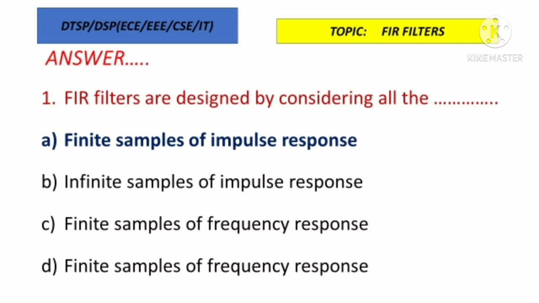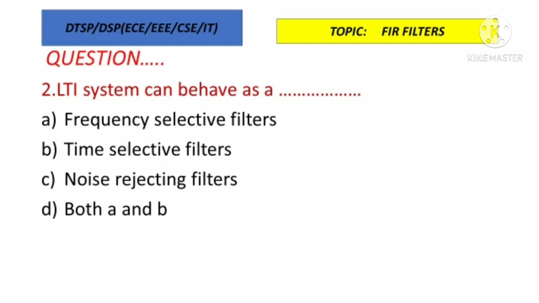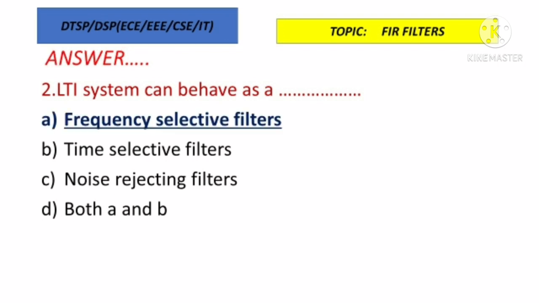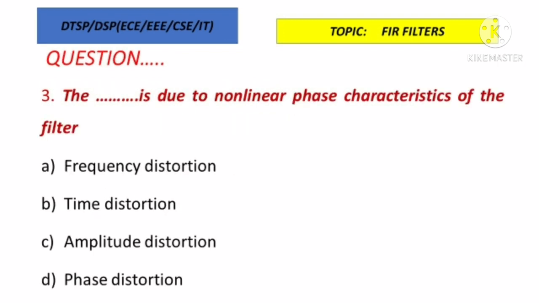And question number 2, LTI system can behave as dash. Option A, frequency selective filters. Option B, time selective filters. Option C, noise rejecting filters. Option D, both A and B. So LTI system means linear time invariant system. This system can behave as a frequency selective filter. So out of the 4 options, we can select frequency selective filters.